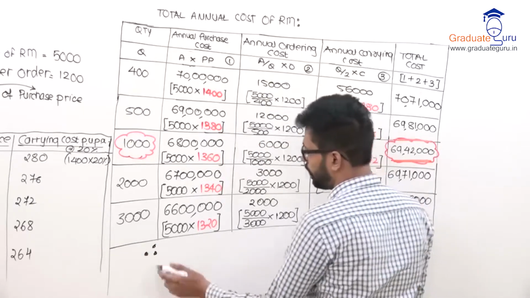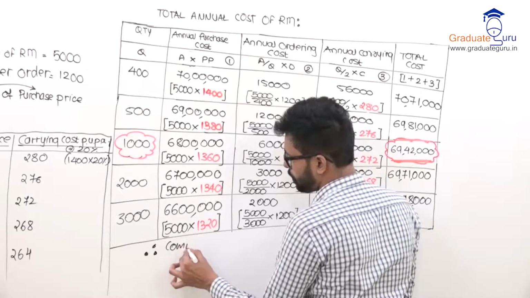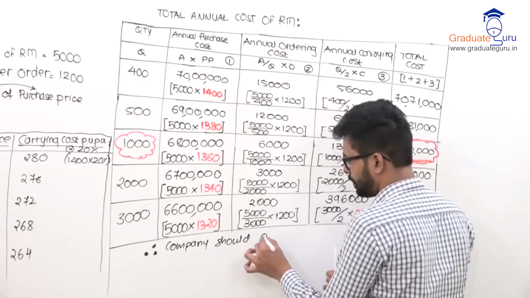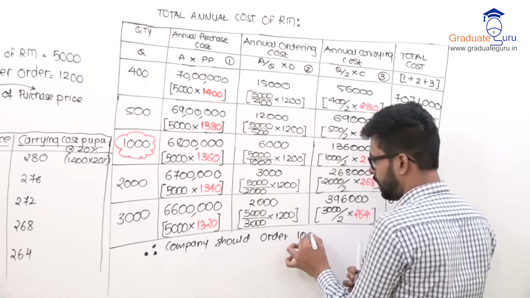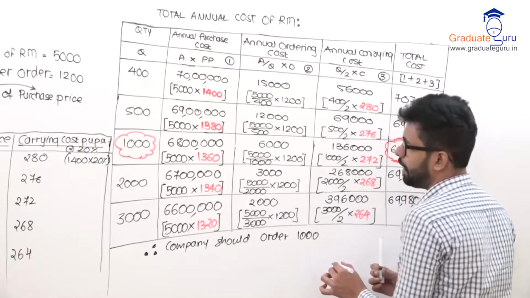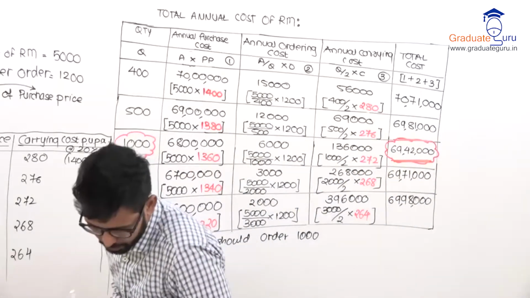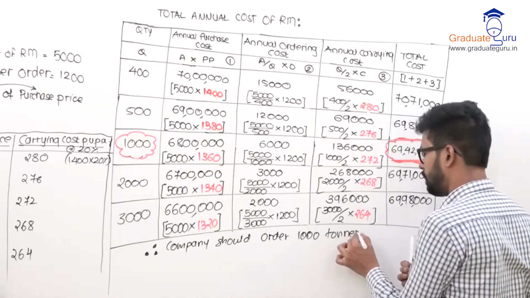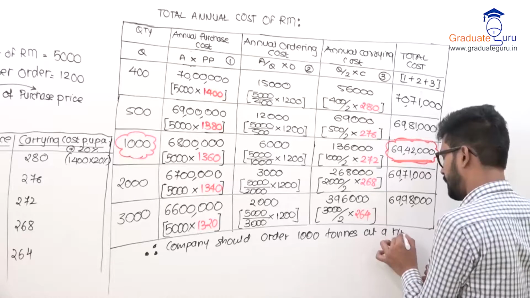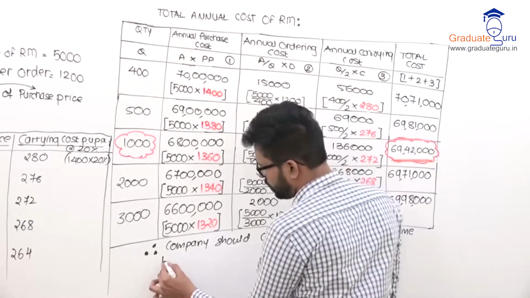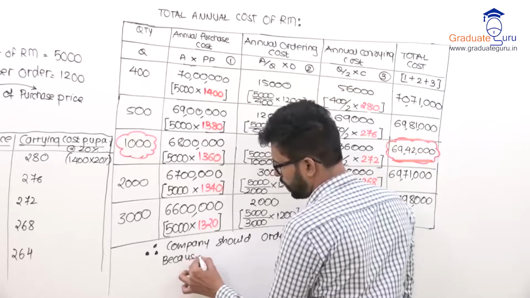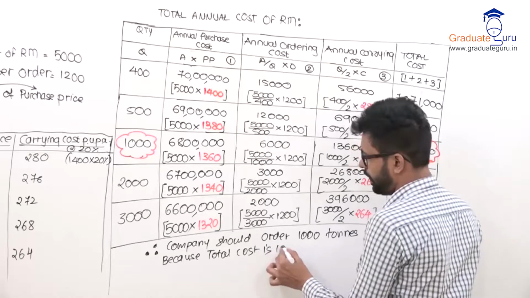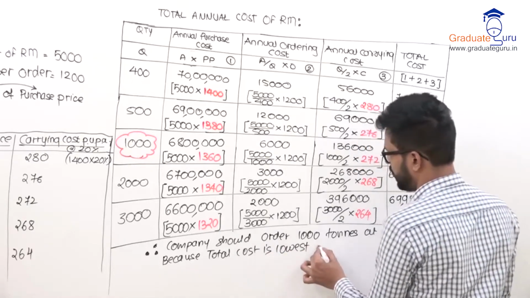What will be your economic order? Company should order 1000 tons at a time. I think the data is in tons. So 1000 tons at a time, because total cost is lowest in this case.